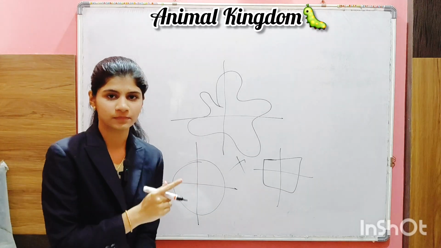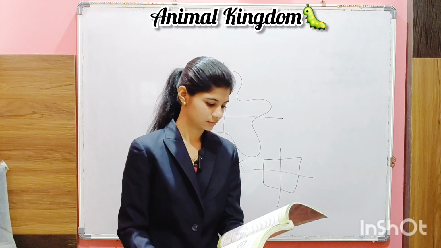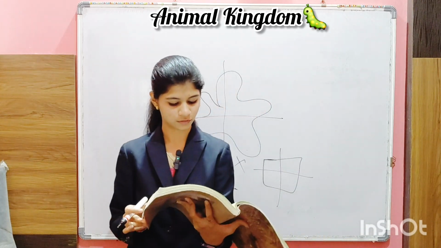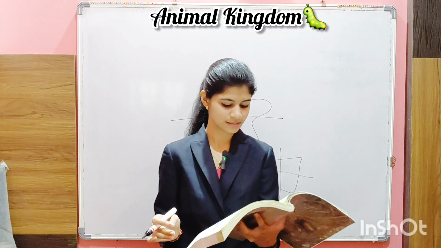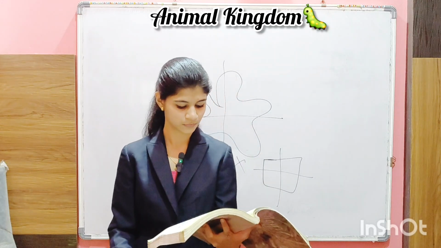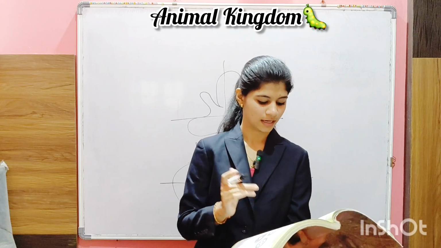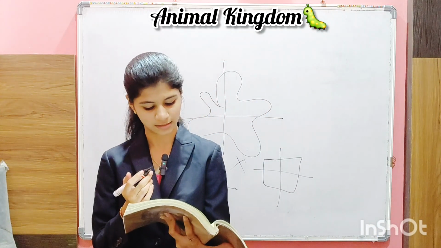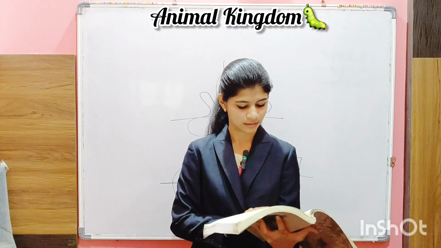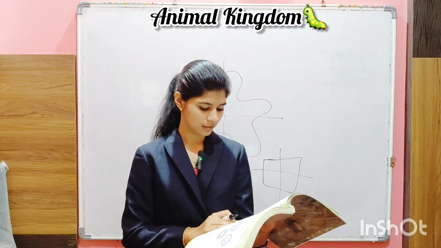Now, what is radial symmetry? As I said, the circle is an example of radial symmetry. Coelenterates, ctenophores and echinoderms have this kind of body plan. Radial type of symmetry is present in them: Echinoderma, Ctenophora and Coelenterates. Then animals like annelids, arthropods, etc., where the body can be divided into identical left and right halves in only one plane, exhibit bilateral symmetry.